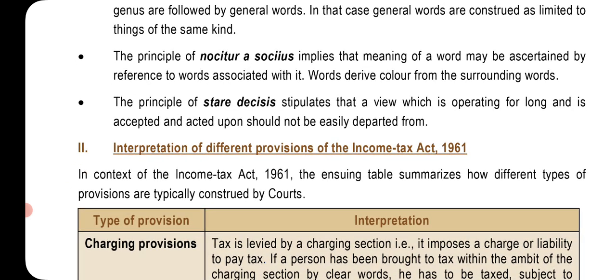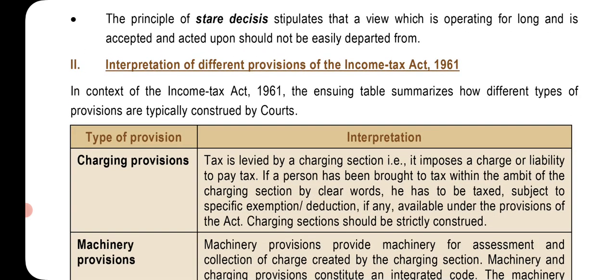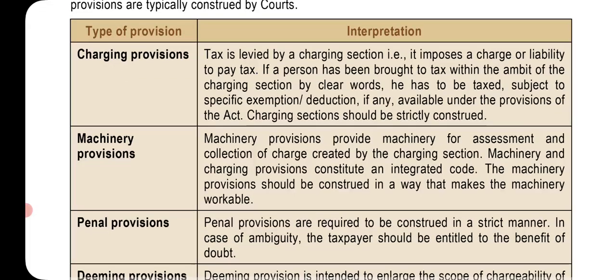Interpretation of different provisions of the Income Tax Act, 1961. In the context of the Income Tax Act, 1961, the ensuing table summarizes how different types of provisions are typically construed by courts. Types of provision and interpretations. So for charging provisions, the tax is levied by a charging section, that is, it imposes a charge or liability to pay tax. If a person has been brought to tax within the ambit of the charging section by clear words, he has to be taxed, subject to specific exemption or deduction, if any, available under the provisions of the Act. A charging section should be strictly construed.